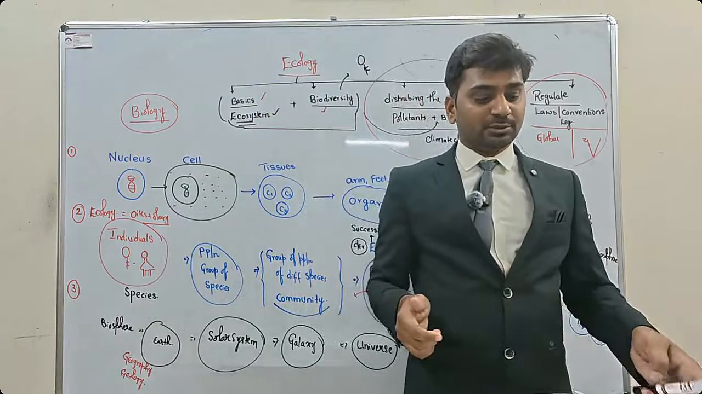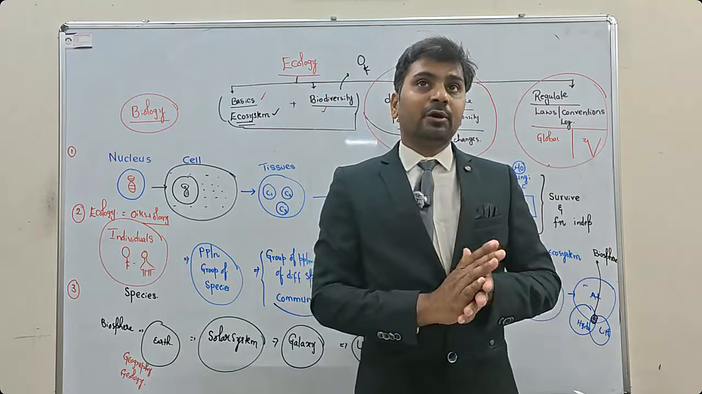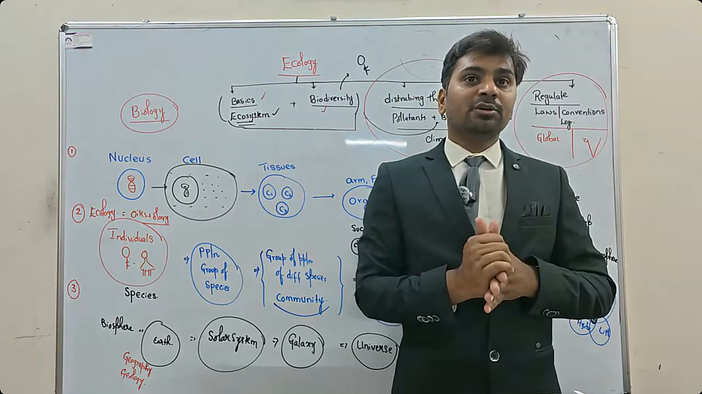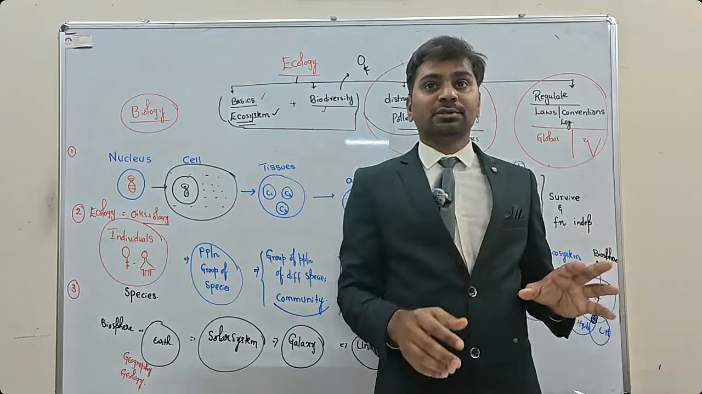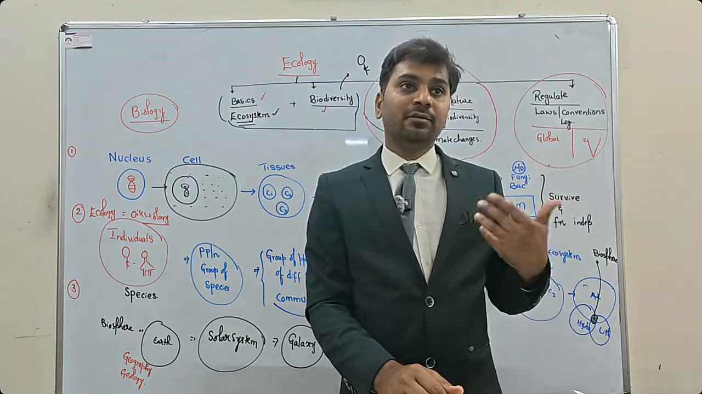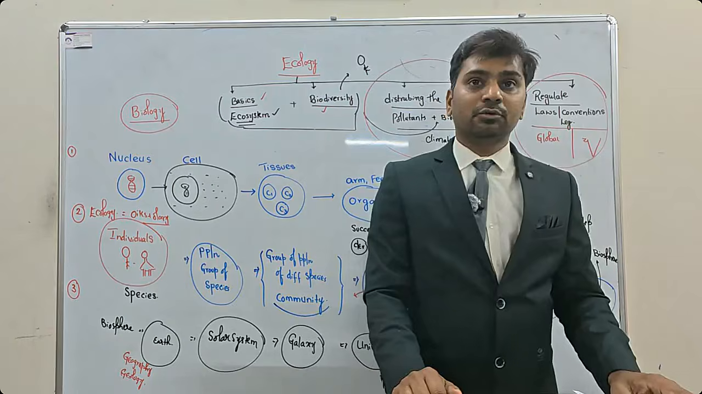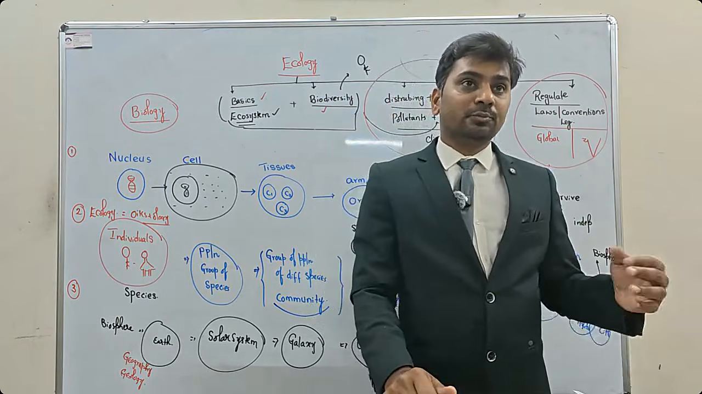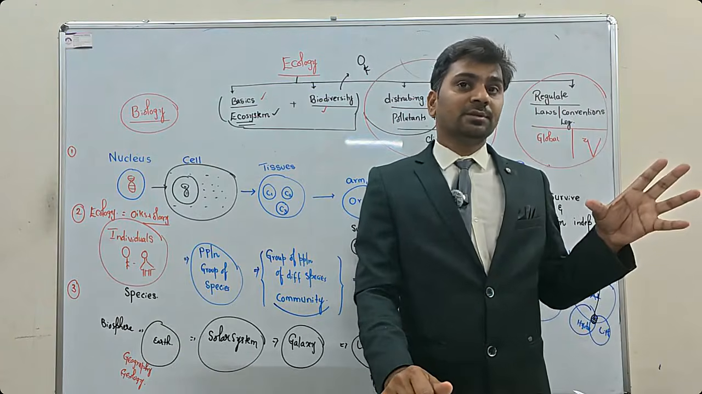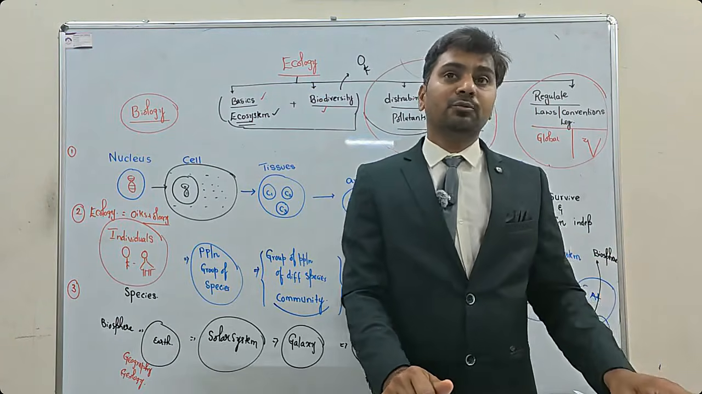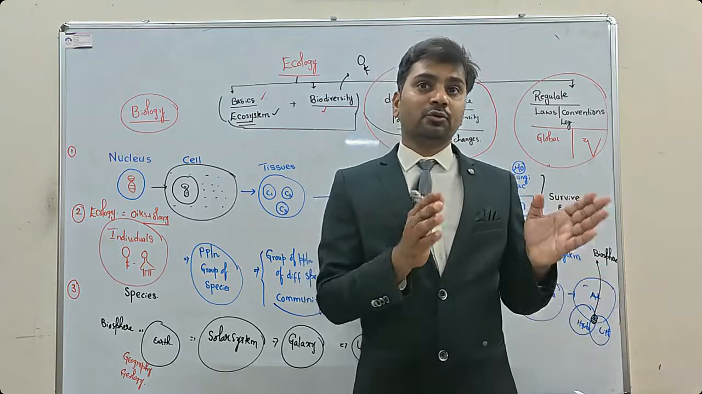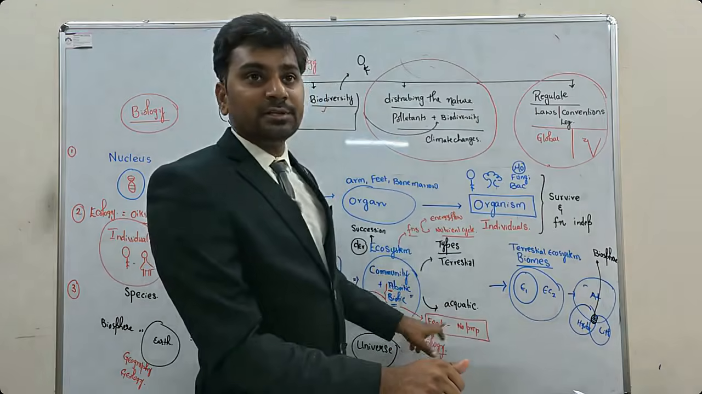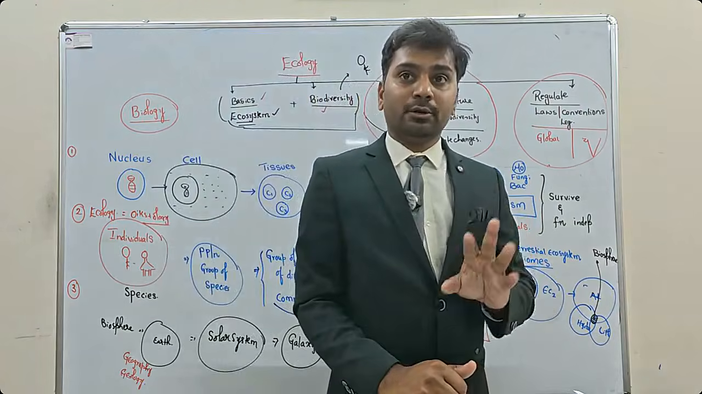Autotrophs are also of two types. One type of organisms can prepare their own food through a process called photosynthesis, where they consume sunlight and prepare their own food. Plants are the best examples of photosynthesis. The second type of organisms can also prepare their own food, but not through photosynthesis, rather by chemical reaction. That is called chemosynthesis. So there are two types: photosynthesis and chemosynthesis.